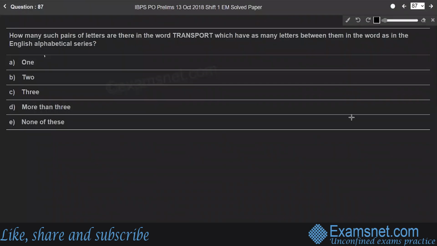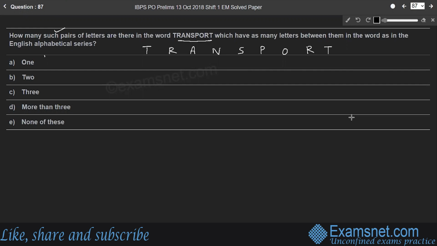Question 87. How many such pairs of letters are there in the word TRANSPORT, which have as many letters between them in the word as in the English alphabetical series? So here the word is TRANSPORT, T-R-A-N-S-P-O-R-T. We have to find such pairs of letters in which the number of letters between them in the given word is equal to the number of letters between them in the original English alphabetical series.